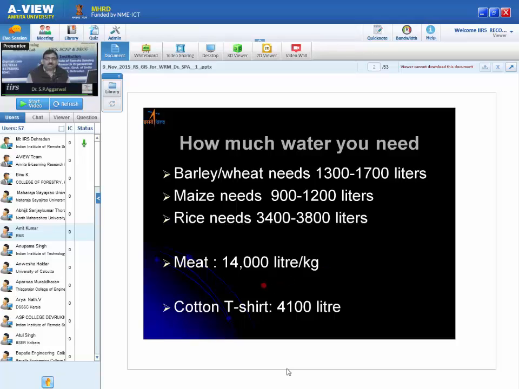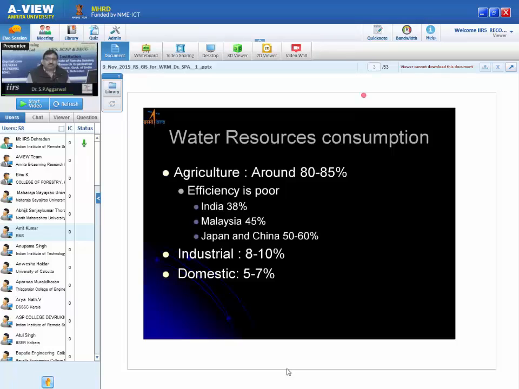So this is just one example. To produce one cotton t-shirt, 4100 liters of water is required, which includes the cultivation of cotton as well as the processing in the industry. So you see, it is not only 100 liters per day or 150 liters per day of water that is required. A lot of water is required for our survival. But then this figure will come to another conclusion. In which sector do you need more water? So the next slide will show you. For example, this is for India.